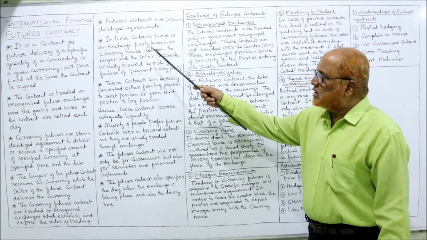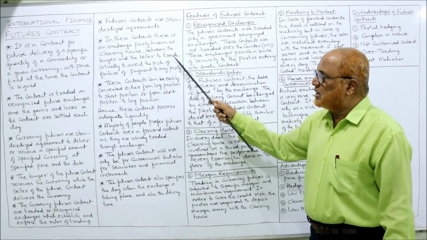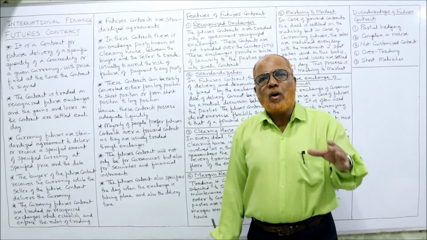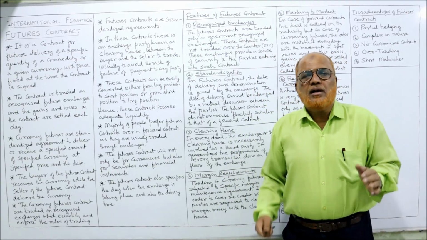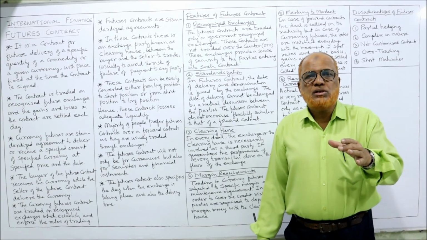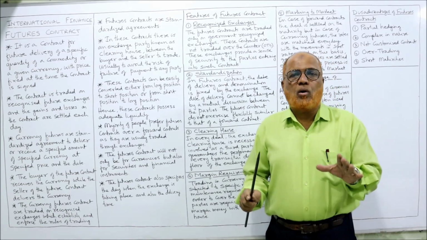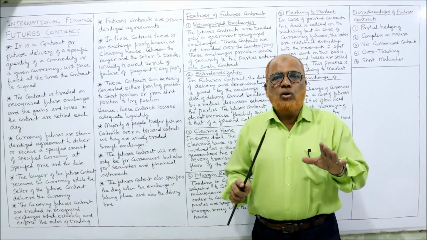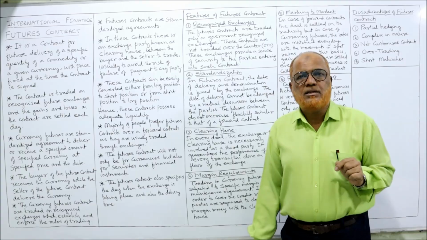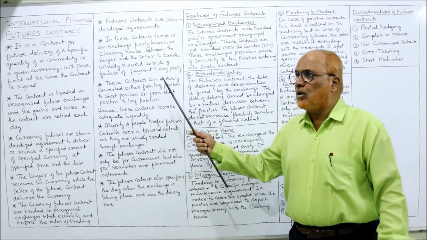Now in this contract there is an exchange party known as the clearing house between the buyer and the seller to trade, usually to avoid the risk of failure of payment by any party. Why this clearing house? The clearing house is nothing but the exchange. The clearing house is there to see that both the parties are complying with all the terms and conditions and no party makes any default in completing their obligation. To look after both the parties, the clearing house is there.